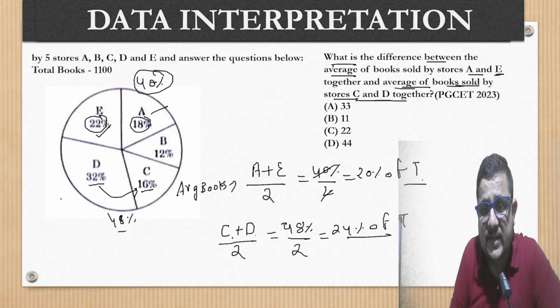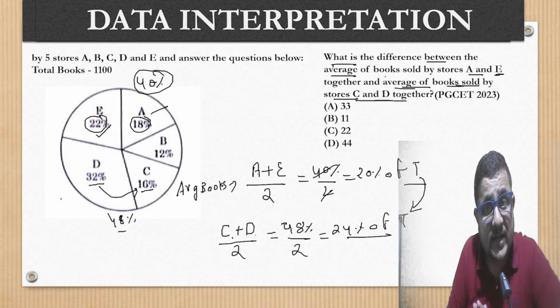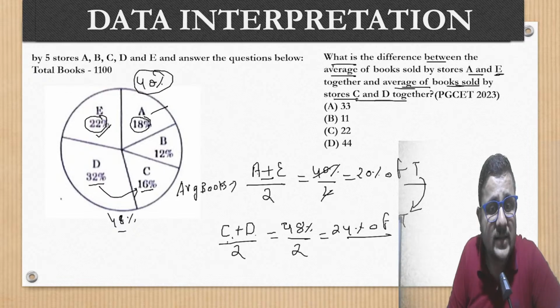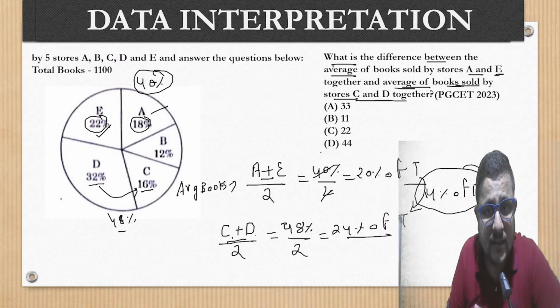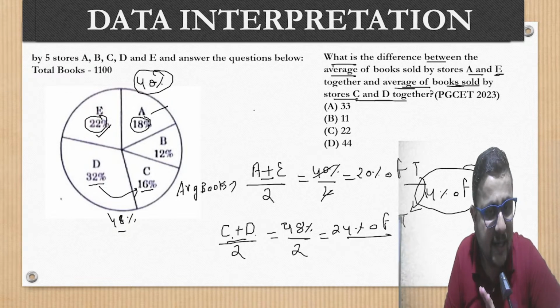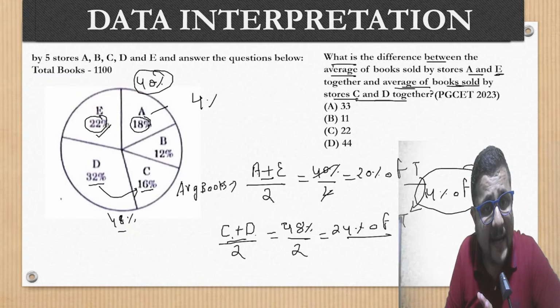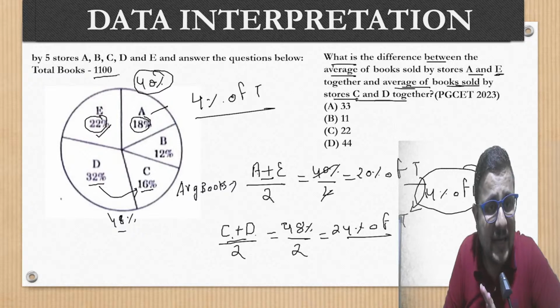Now their difference is how much? 24 minus 20. They have said the average books sold by A and E and C and D. So the difference is coming 4% of the total. But are they asking us in the percentage? No. Total counting they are asking. So can we calculate 4% of the total? Total was 1100.